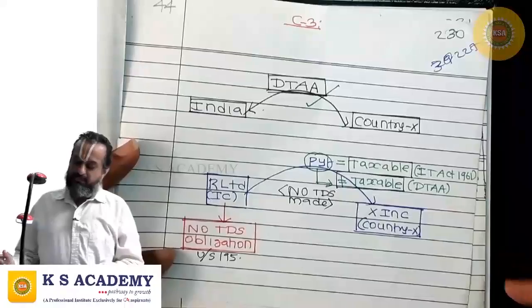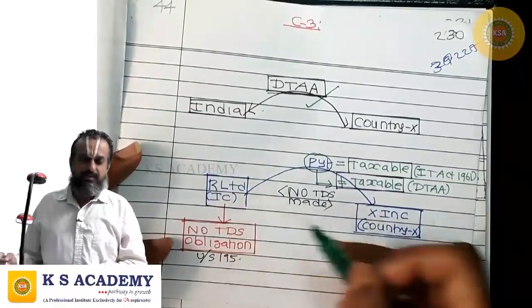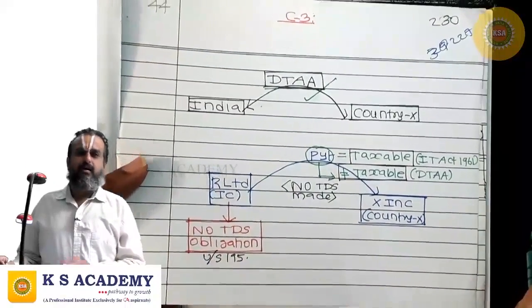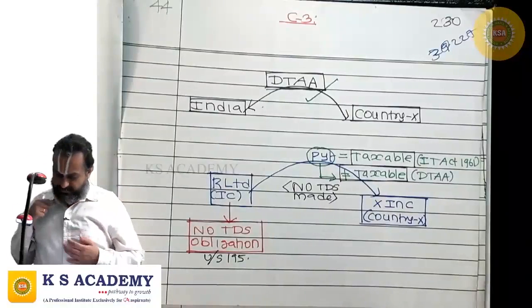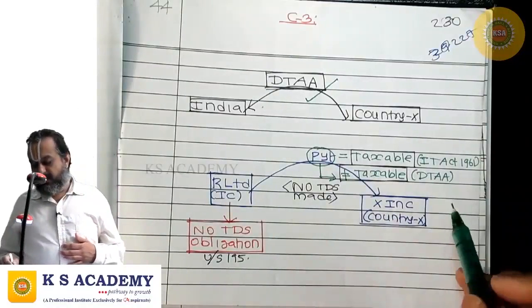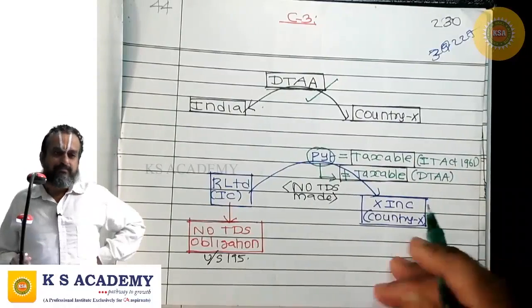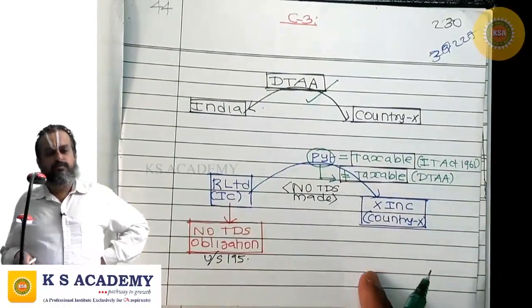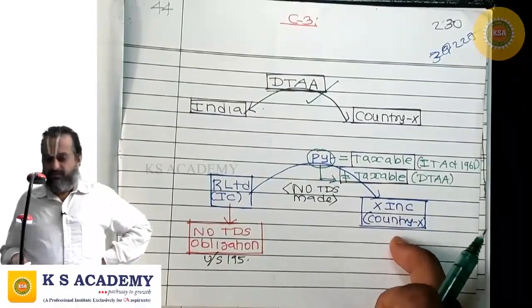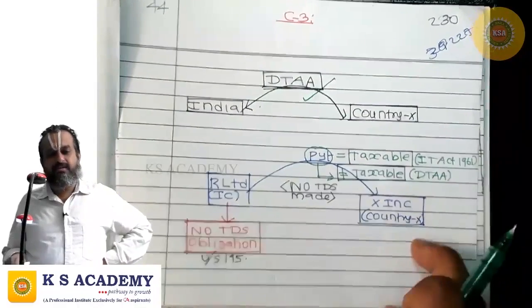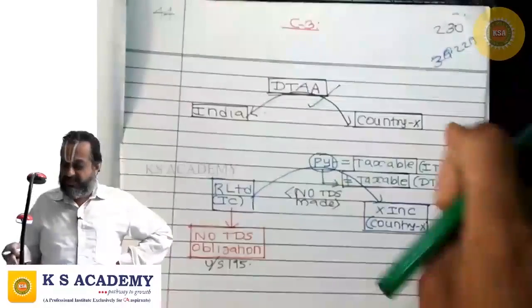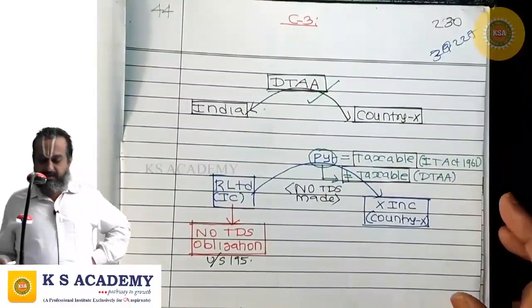Sorry, keep that aside. R Limited is an Indian company. It is making a payment to X Incorporation, which is incorporated in country X, with which India has a DTAA.